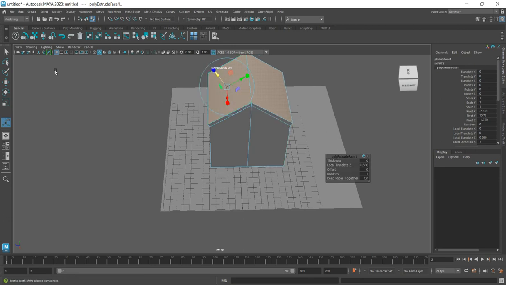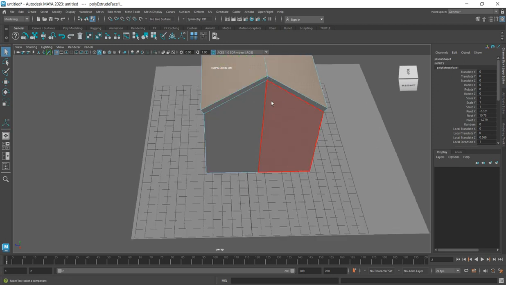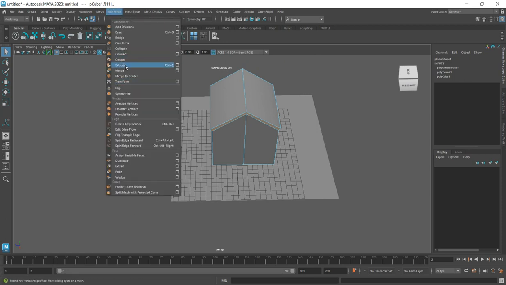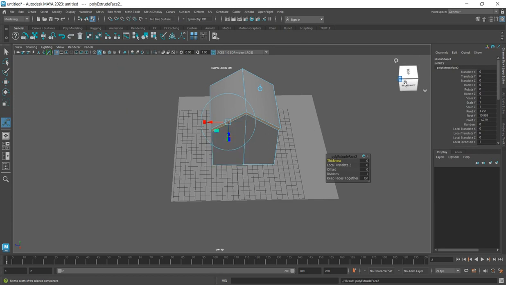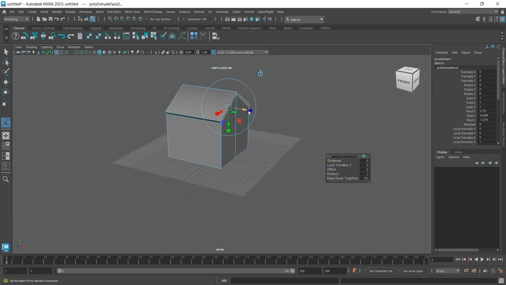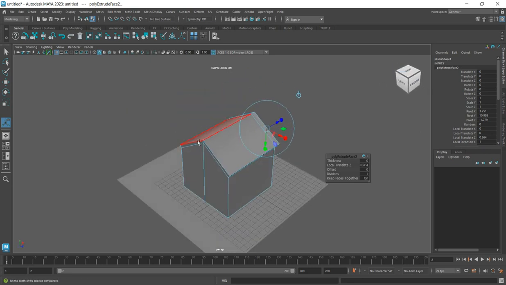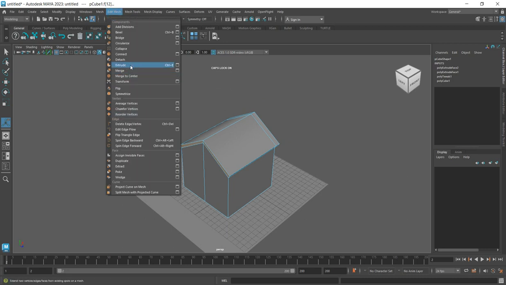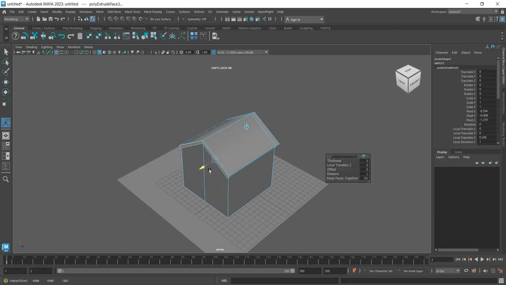Can you see? So from here, the next thing you do, select this and select this, press extrude again, click here and press extrude. Then from extrude at this side, pull it out. So come to this side, shift click, and here you press again edit mesh, press extrude, you drag it out.